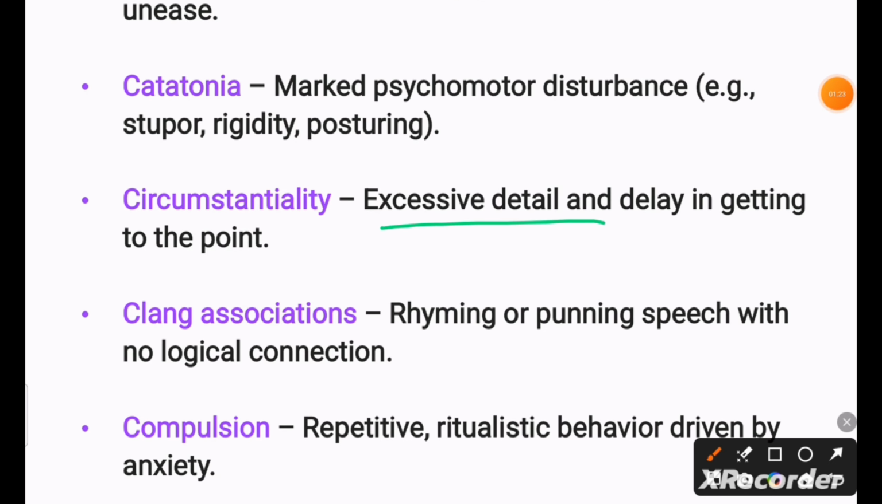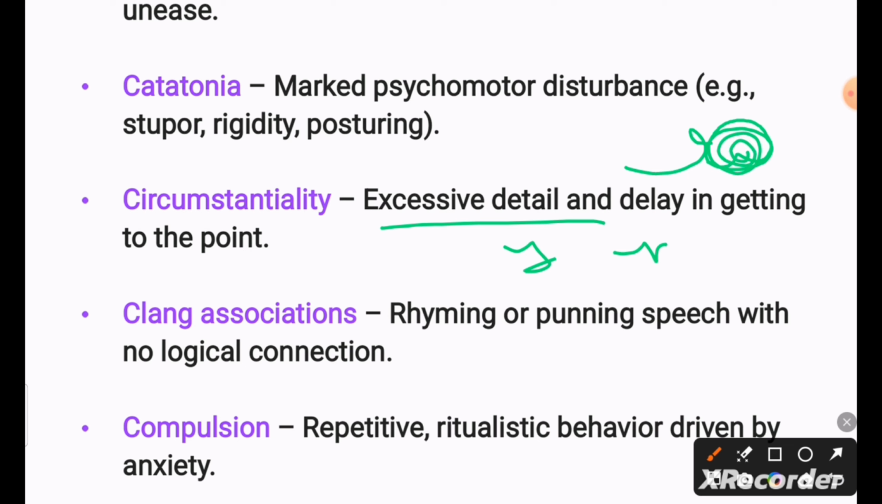It means if you ask a question like what is your name, the patient will give the answer, but they will ask so many questions first. Why do you want to know my name, who are you, like that. They will give the answer, but they go around it with questions and get late, and after that they will give the answer.